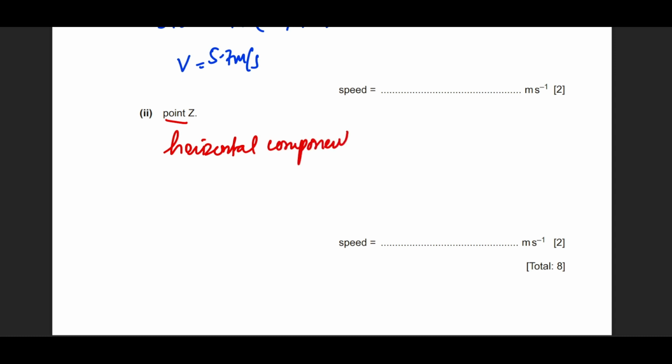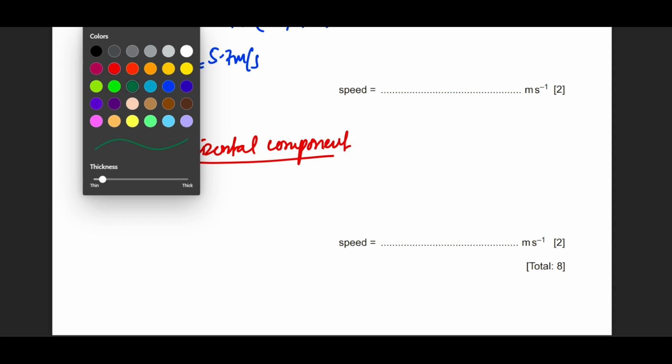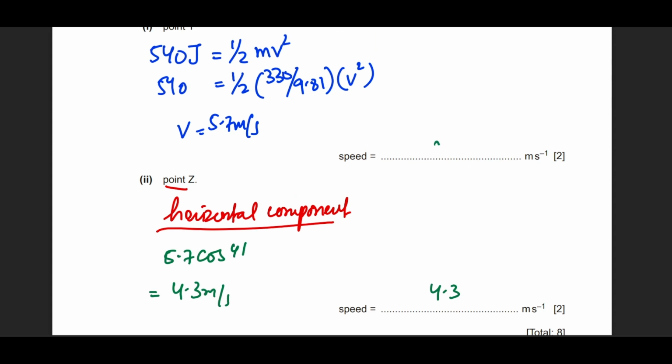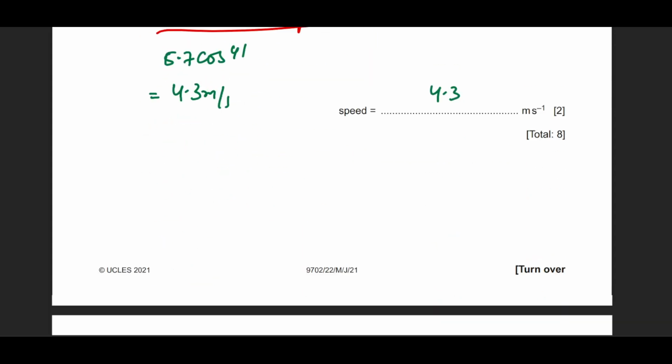That is why it's the maximum height, because it can't go any further up. This is what we've learned in projectile motion, and to understand it better, you can watch the projectile motion video uploaded on my channel, right? So we have 5.7 times cos of 41. This comes out as 4.3 meters per second. So this is 4.3, and this is 5.7.